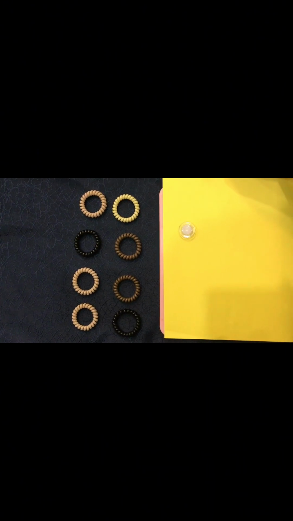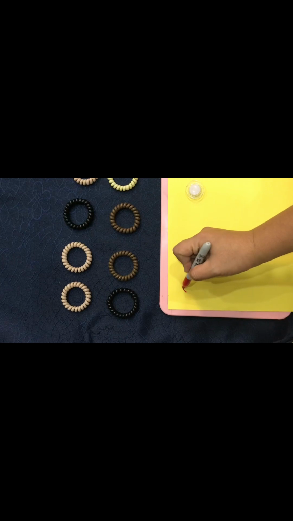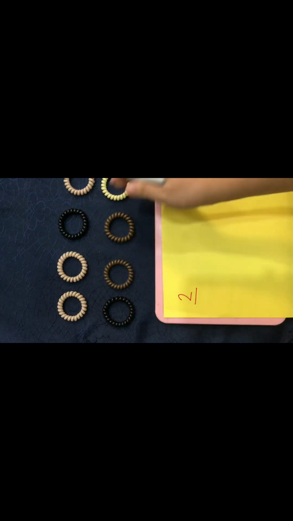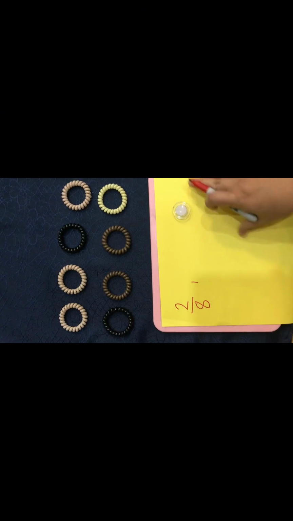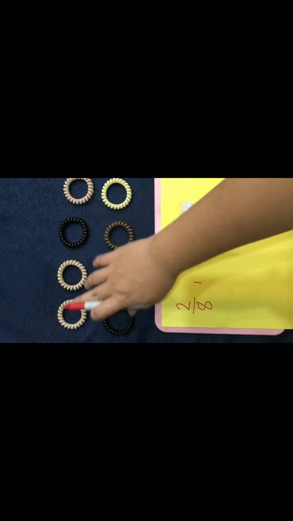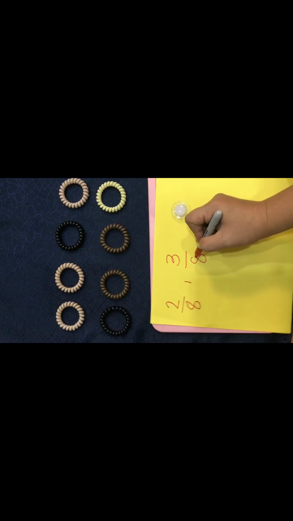Okay, when I ask you how many color black. Okay, this one and this one. So 2. 2 over how many? 8. Next, how many beige? So beige, 1, 2, 3. 3 over 8.